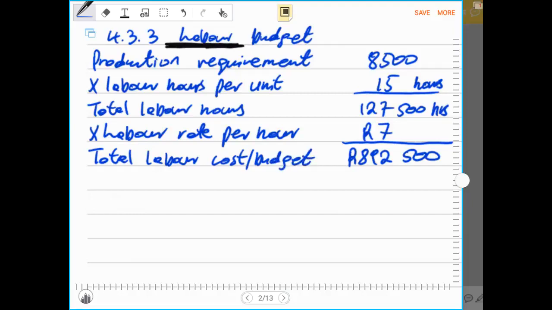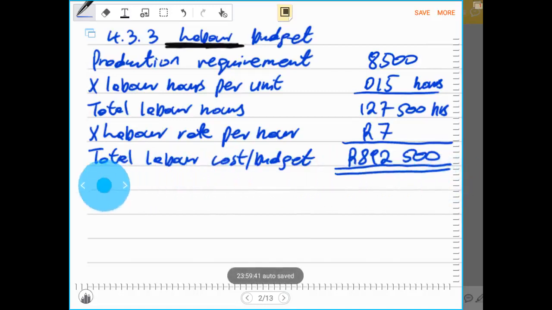So now we expect that this is the total cost that will be paid to employees when they manufacture 8,500 units, and it takes 15 hours to complete 1 unit, and these employees are paid 7 rand, then that will be a total of 892,500 that the company will have to pay in terms of labor cost.